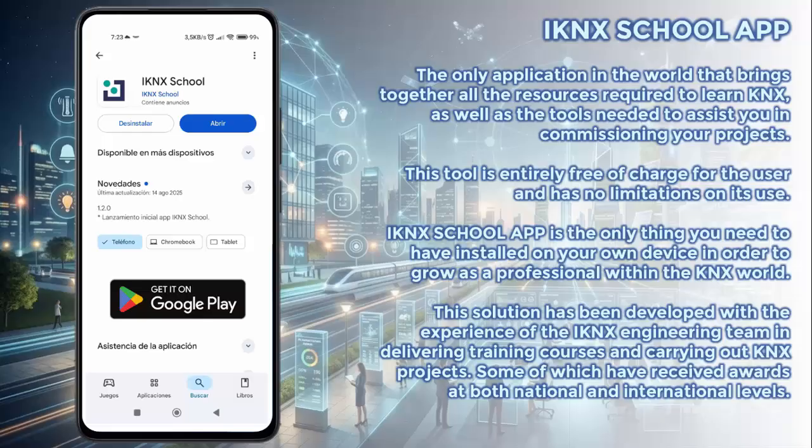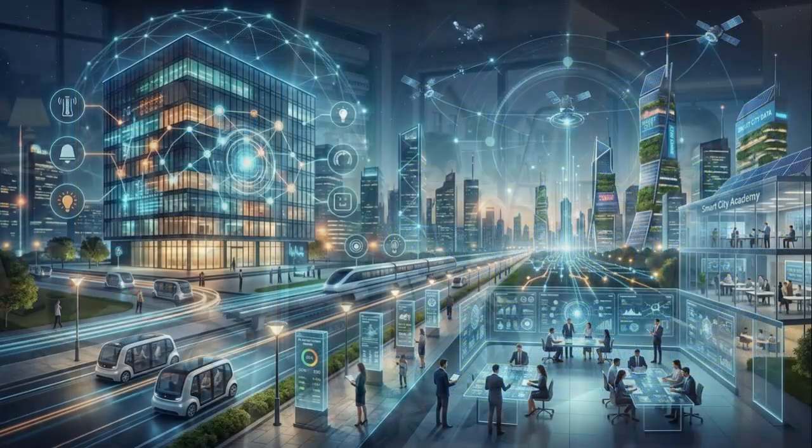That means it is the only thing you need to have installed on your own device in order to grow as a professional within the KNX world. This solution has been developed with the experience of the IKNX engineering team in delivering training courses and carrying out KNX projects, some of which have received awards at both national and international levels.